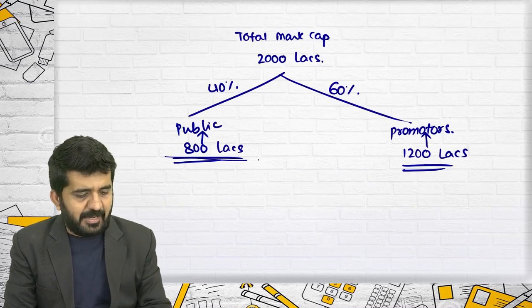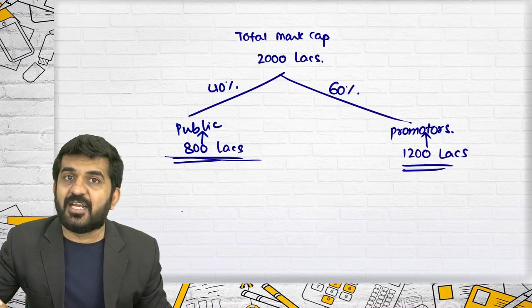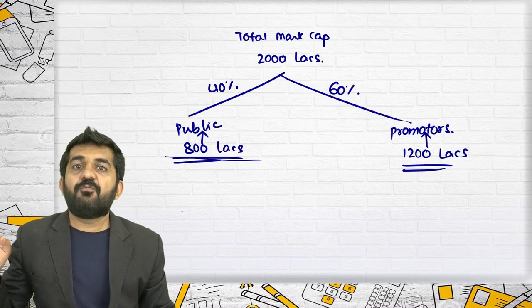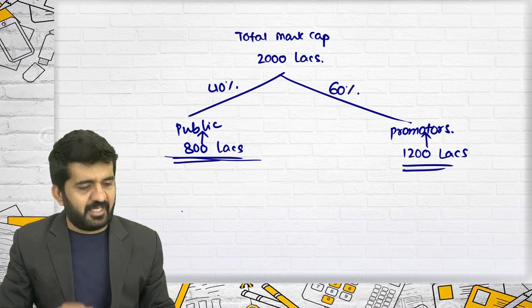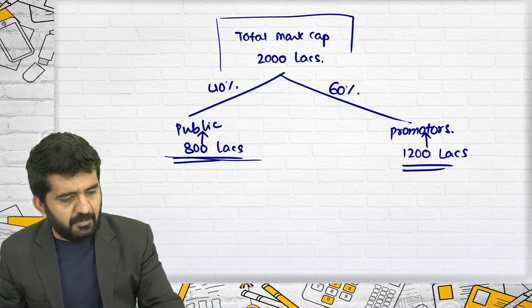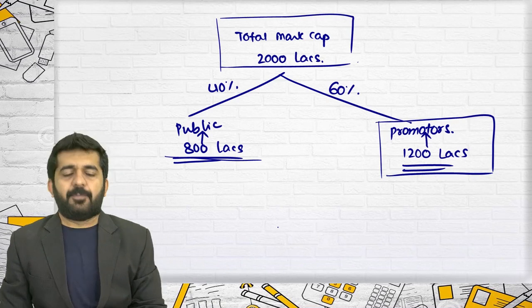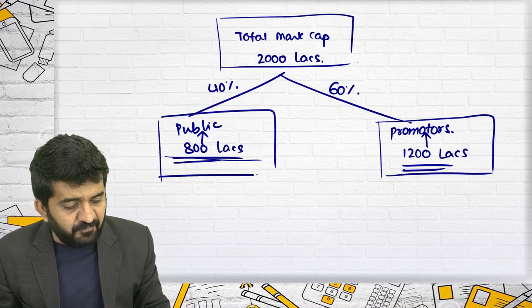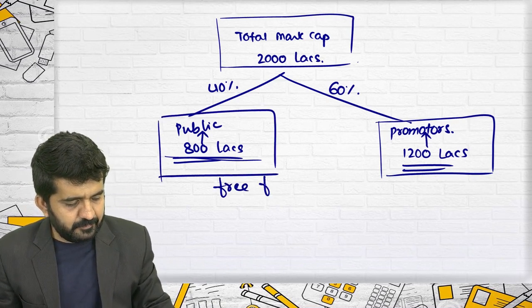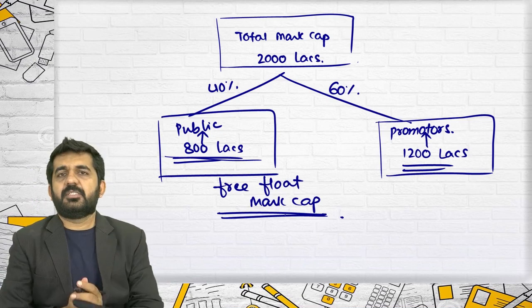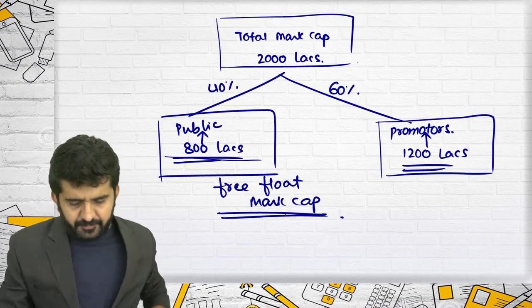This is market capitalization that is with the public, so freely traded, and so it is known as free float market capitalization. This is total market cap held by promoters, free float market capitalization. Sorry. This is nothing but this question.